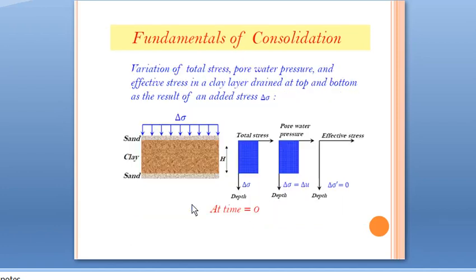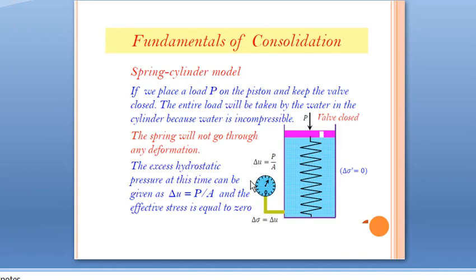In the next stage, this is the diagrammatic representation: variation of total stress, pore water pressure and effective stress in a clay layer drained at top and bottom as a result of added stress delta sigma. This is the added stress delta sigma, that is P by A. We are applying this load, and the pore water pressure delta U is equal to the total stress itself because the water is taking all the external stress. Therefore effective stress is 0. This is the schematic representation of this condition.